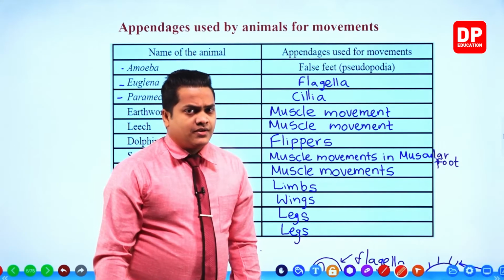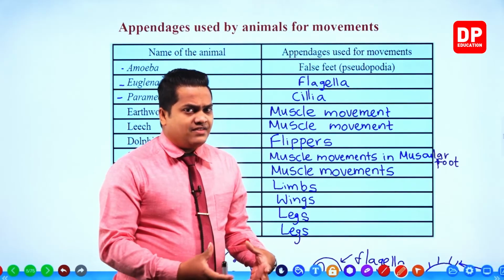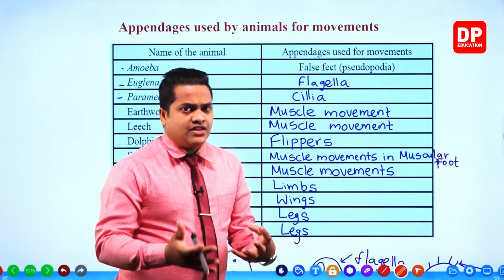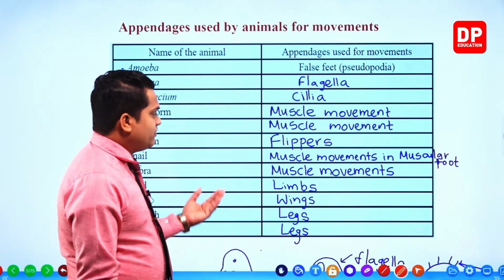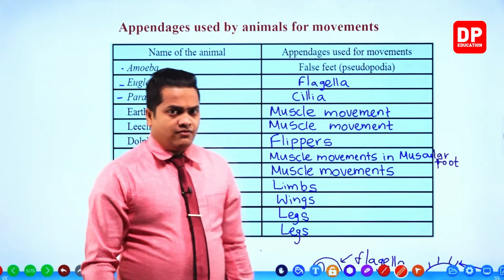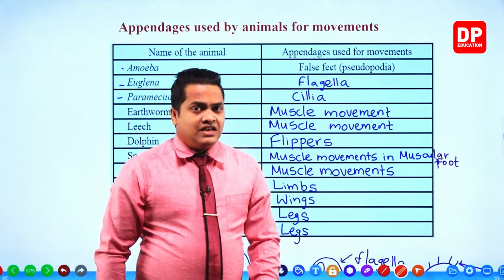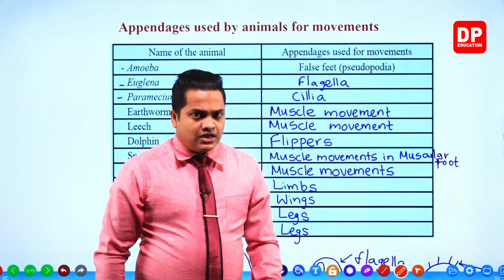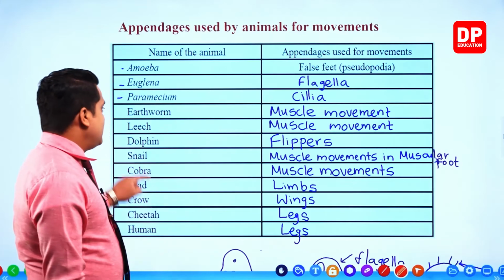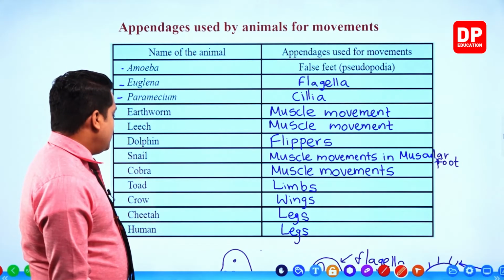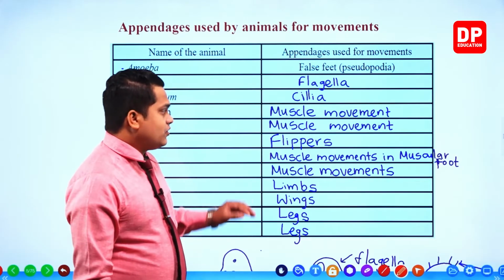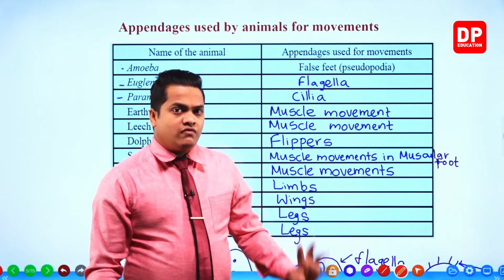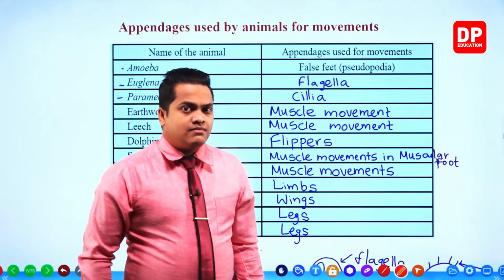However, my dear children, these are located within the muscles of the organism. So we can say that muscle movements are the main things helpful for the locomotion of leech, cobra, earthworm, and snail. All of these organisms show movement by moving a particular muscle.